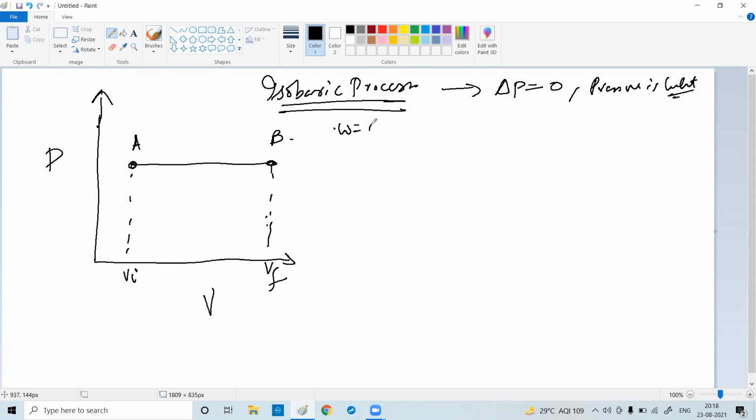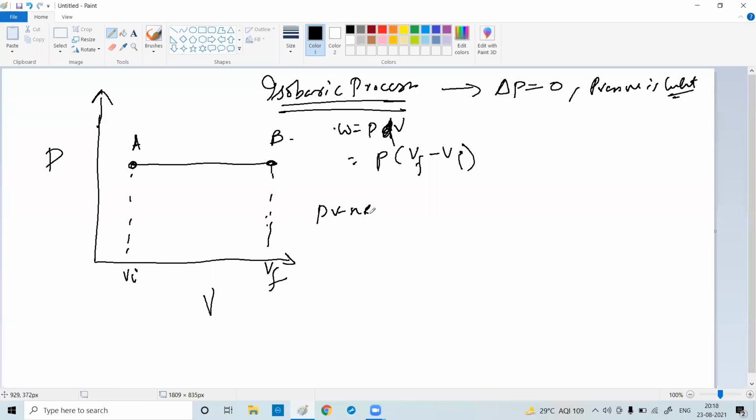So everywhere W equal to PdV. Yes or no? So what is dV? dV means the change in the volume. So I can write P into Vf minus Vi.